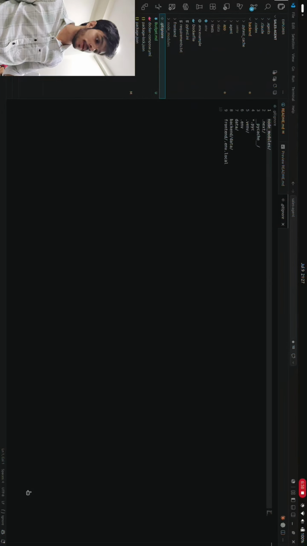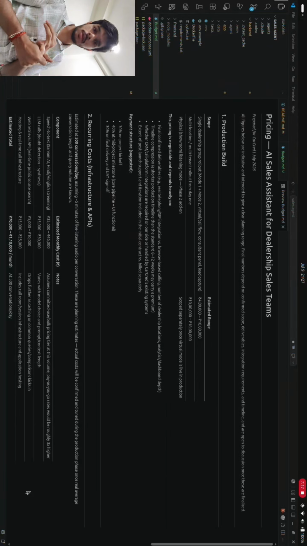Okay, let me tell you the budgeting thing. If you want me to complete this in both modes, and you have shared other projects with me also, these numbers are highly negotiable and would definitely depend on the actual deliverables, the timeline, and how the stakeholders react to it.